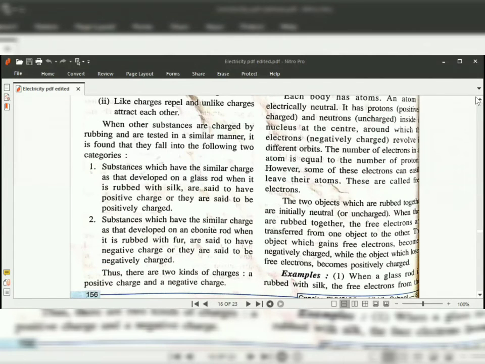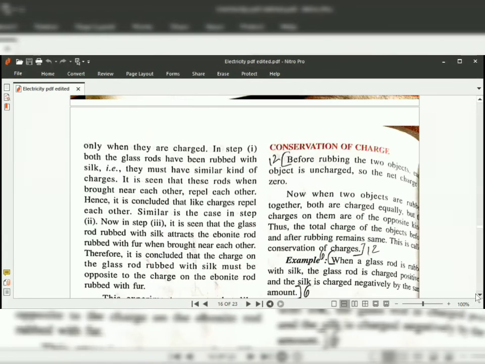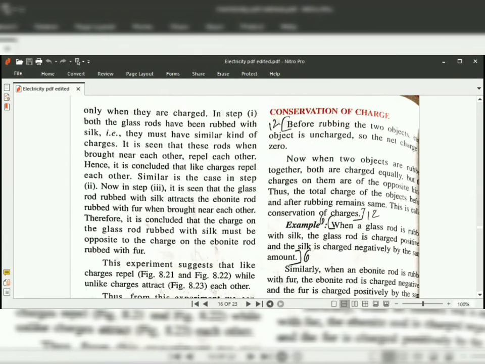Next, conservation of charges. That means how we can preserve these charges. Now here, before rubbing the two objects, each object is uncharged so that the net charge is zero. Now when two objects are rubbed together, both are charged equally, but the charges on them are of the opposite kind, sorry. Thus the total charge of the objects before and after rubbing remains the same. This is called conservation of charges. This is very, very important.